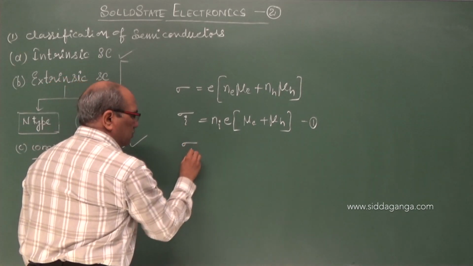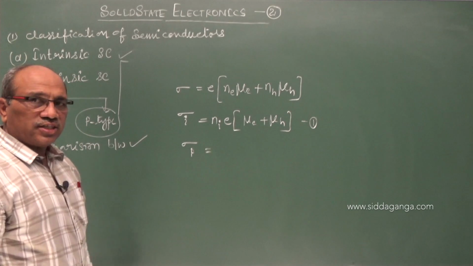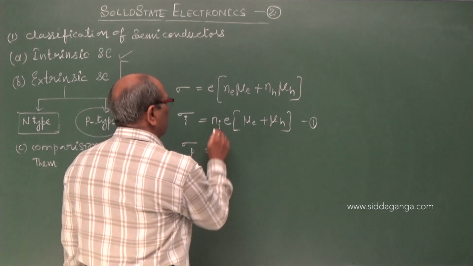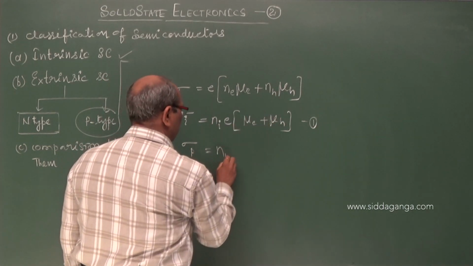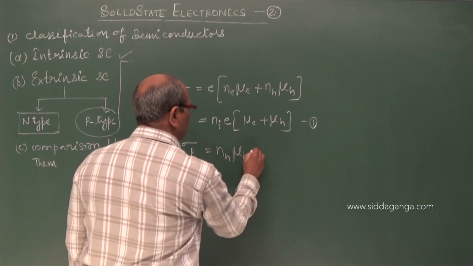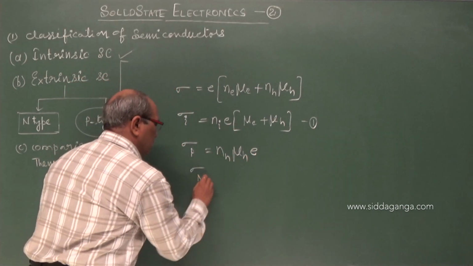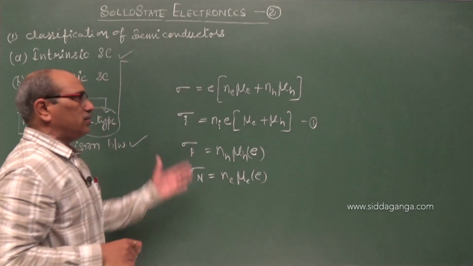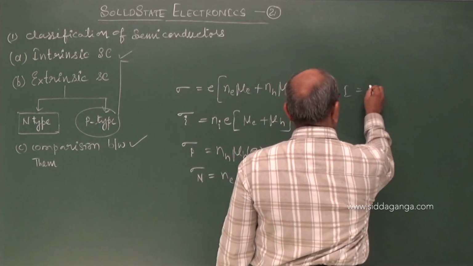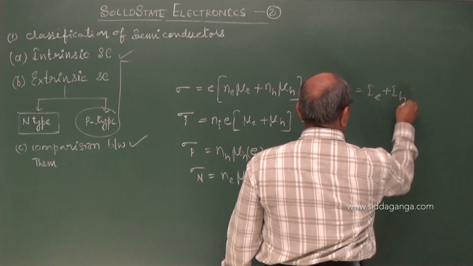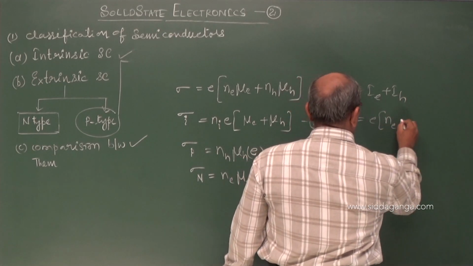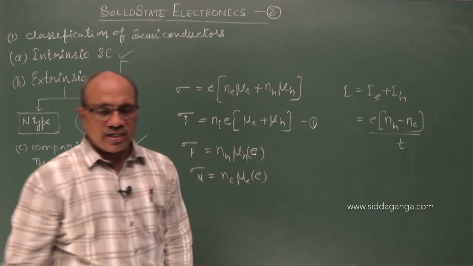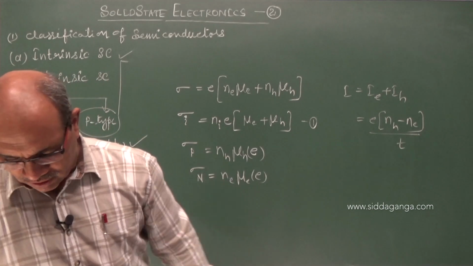If it is a P-type semiconductor, it is important for entrance exams. For P-type semiconductor, I can write it as NH mu H into e. Whereas in case of N-type semiconductor, Ne mu E into e gives you this equation. And also remember, in case of intrinsic, I have given you IE plus IH, or e into (NH minus Ne) by T, as the expression for current. These equations you remember,